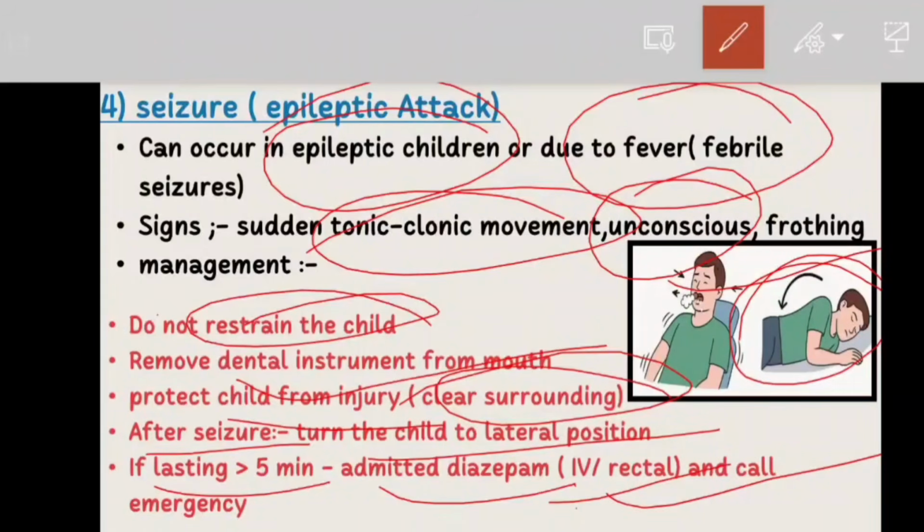Okay. So what is the biggest mistake? The biggest mistake is trying to force something into the child's mouth. So never do that. Okay.